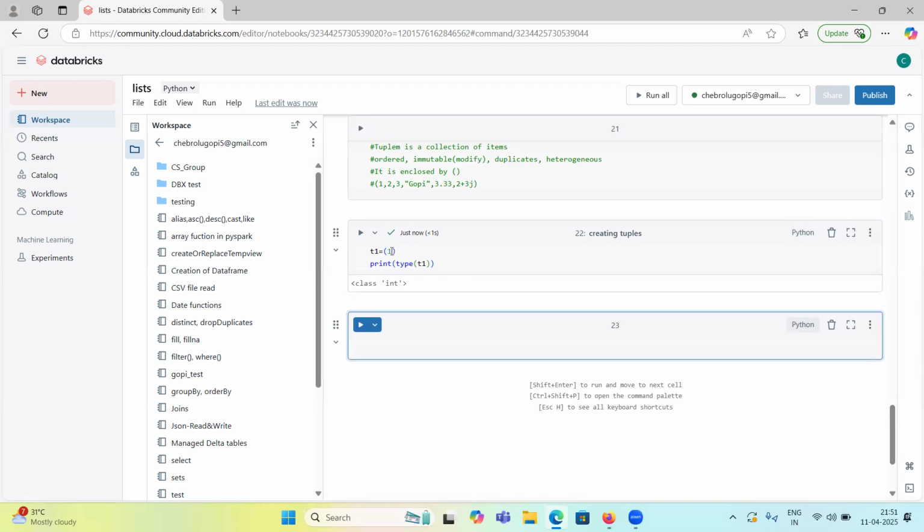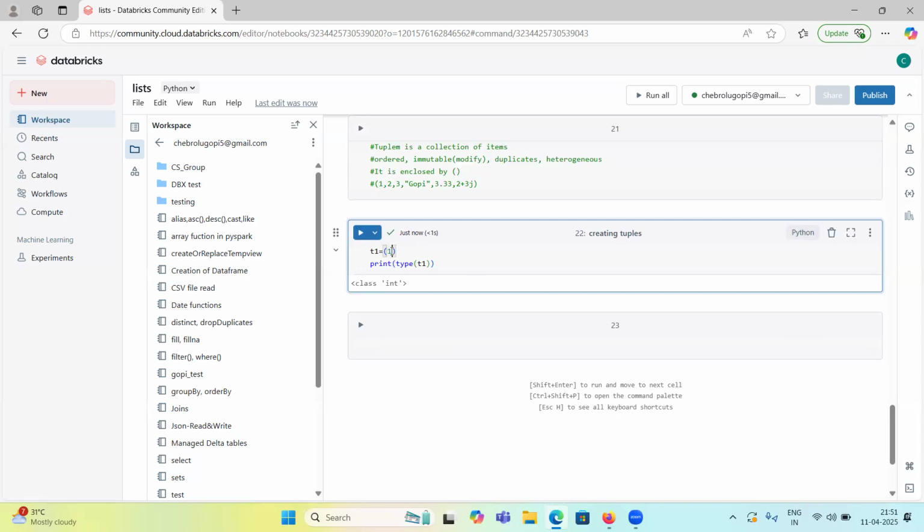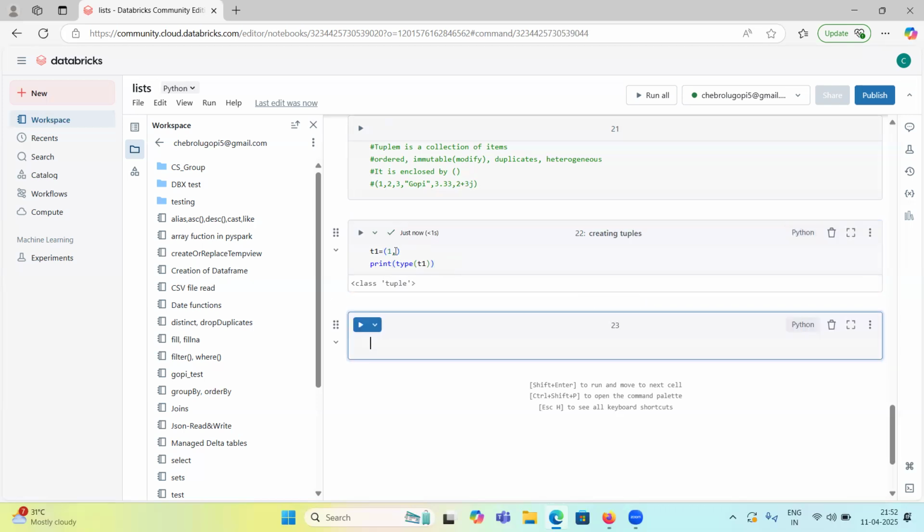Now it is integer because of one peculiar behavior of tuples: whenever you have only one item, if you want to declare it as a tuple, then we have to use a comma after this item. Otherwise, whatever the data type of the item is, that data type it will take. See, tuple now. If I remove this comma, it will be integer.